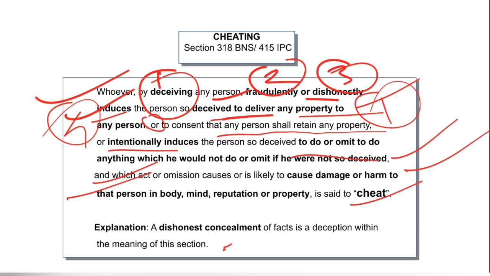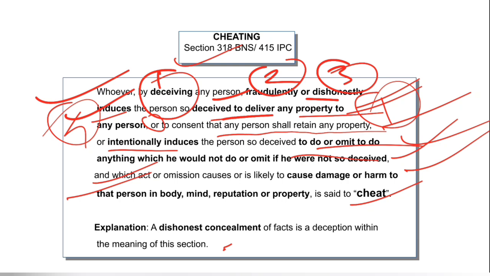So once again, understanding the ingredients: whoever by deceiving any person fraudulently or dishonestly induces the person. So deception is mens rea, fraudulently and dishonestly inducing the person is mens rea, and then comes the actus reus. What is he doing? He is deceiving the person, and the person who is deceived, he causes that person to deliver the property, or to consent that any other person shall retain the property. Or he intentionally induces the person so deceived to do or omit to do anything which he would not do or omit if he were not so deceived.